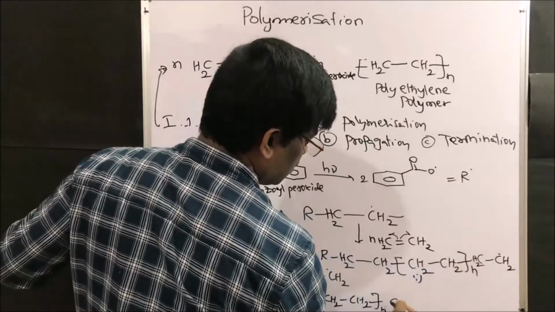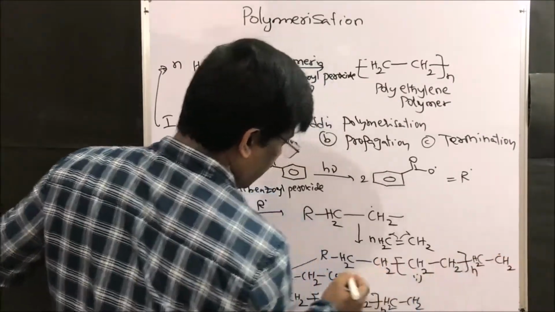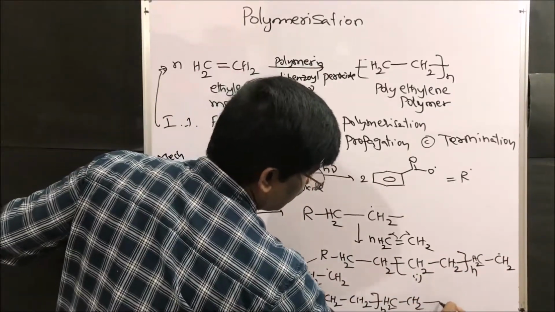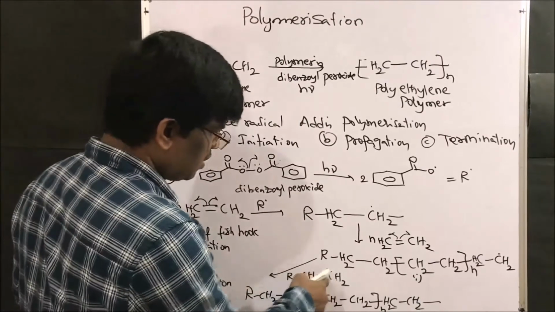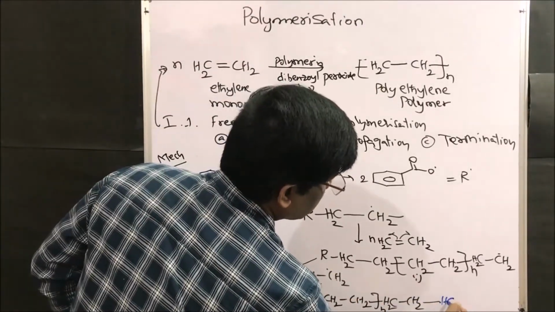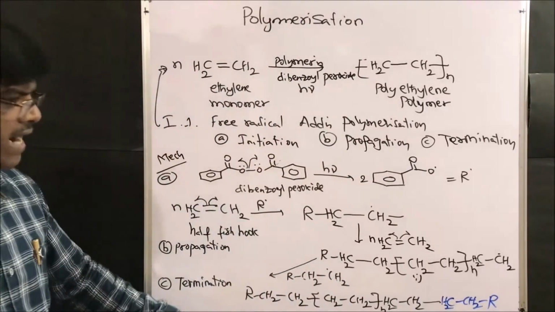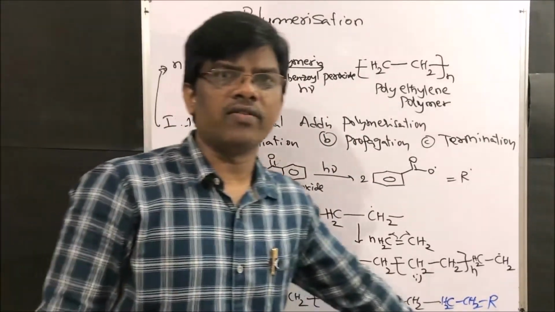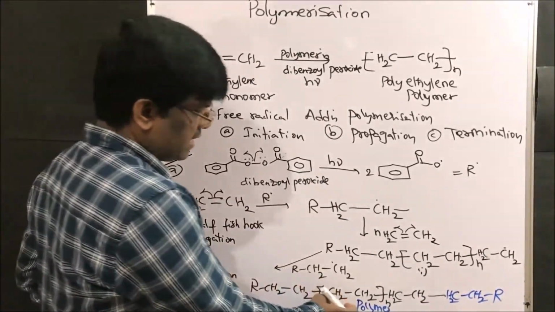So this is CH2, this is CH2, and this free radical and this free radical are going to form a new bond, right? So this CH2, CH2R is going to come and sit here, CH2, CH2 and R. So at the end, this is the polymer we are going to get. Polymer, right friends? It is very simple.